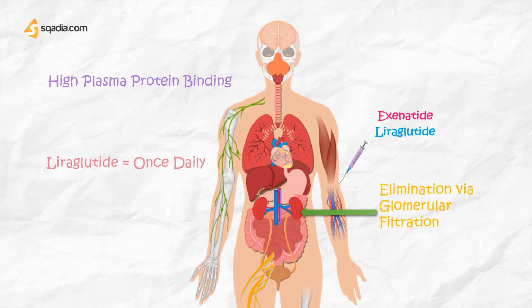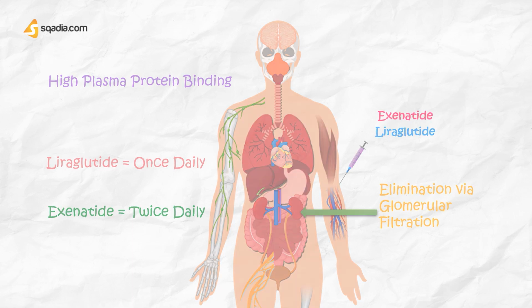Because of the short duration of action, exenatide should be injected twice daily within 60 minutes prior to morning and evening meals. A once-weekly extended-release preparation is also available. Exenatide should be avoided in patients with severe renal impairment.